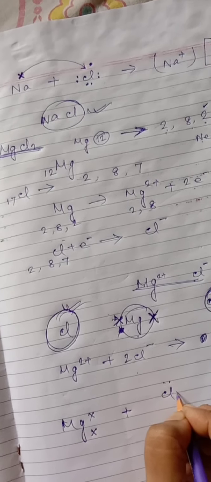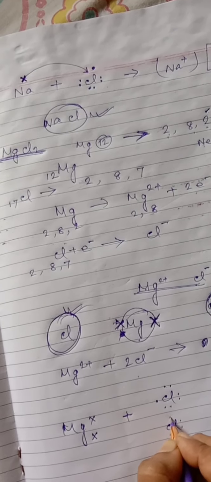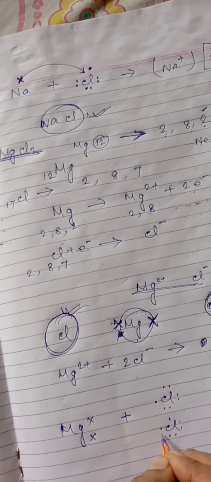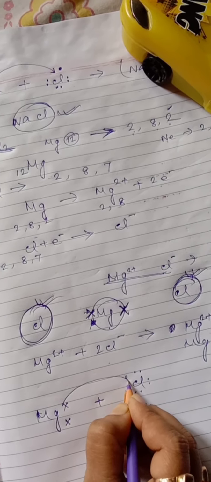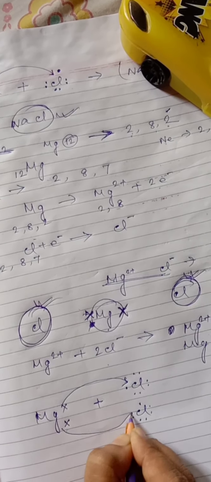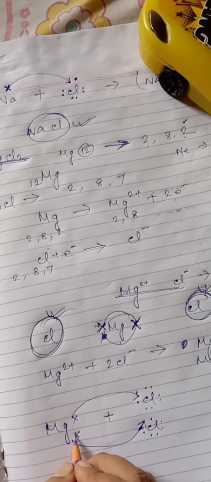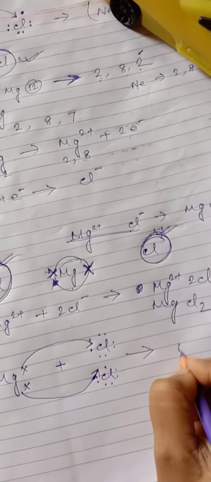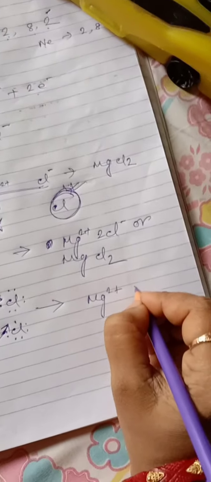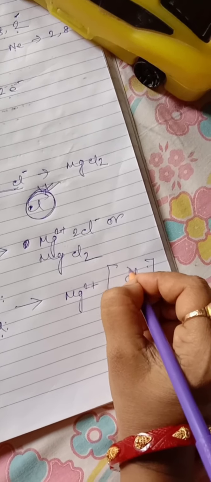This process can also be shown as Mg, magnesium, with its 2 valence electrons, and the chlorine with 7 electrons in its valence shell. Chlorine gains these 2 valence electrons; 2 chlorines take 2 electrons from the magnesium, so we get Mg2 plus and 2Cl minus.